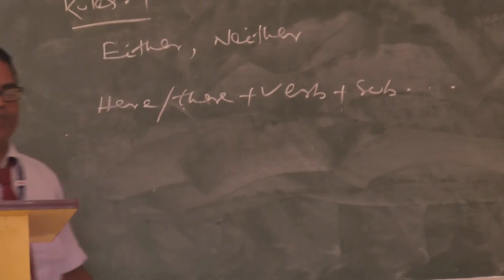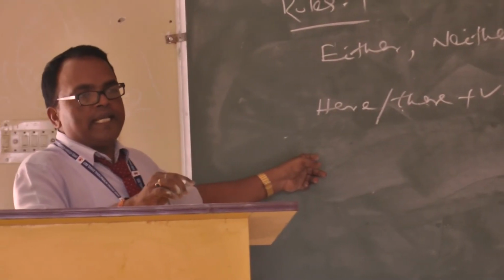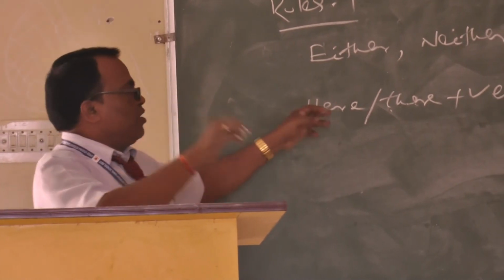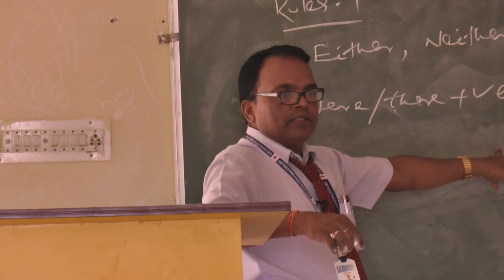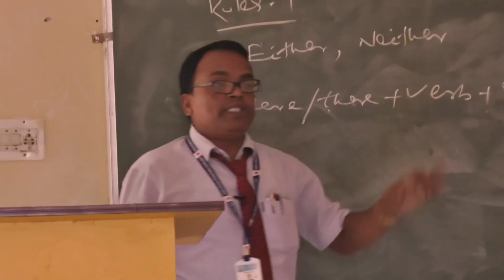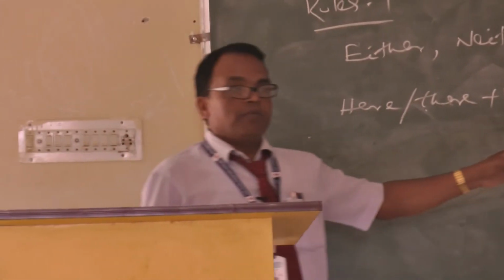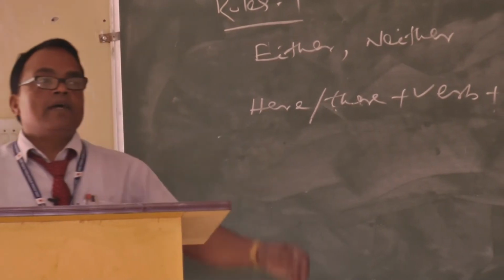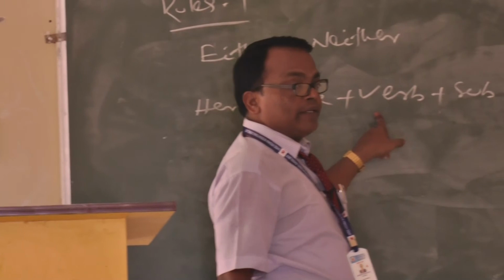So when we use there or here in this structure, in case of subject verb agreement, first here or there followed by verb, after that subject. How is the verb used? If the subject is plural, the verb will be plural. Subject singular, verb singular. There are 100 students.